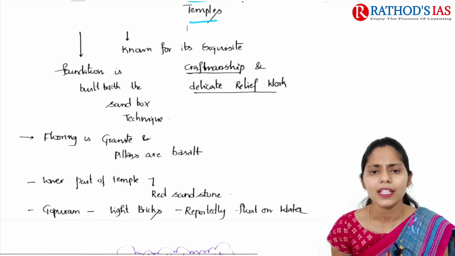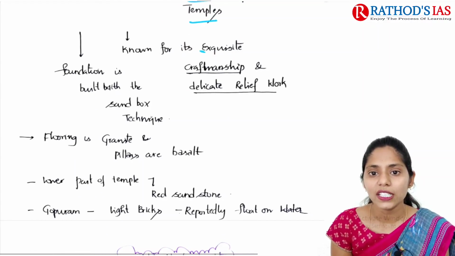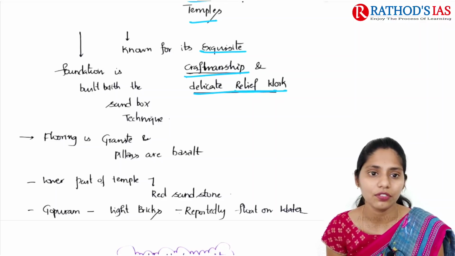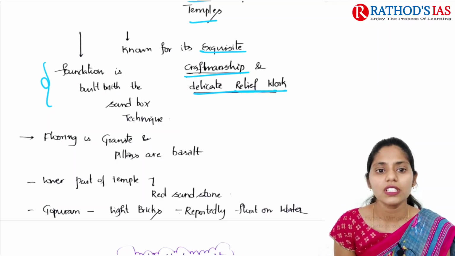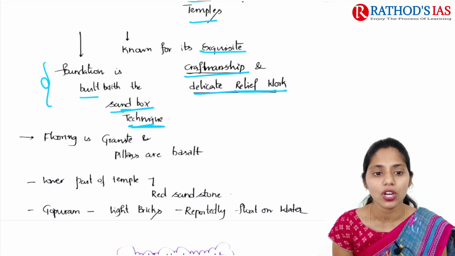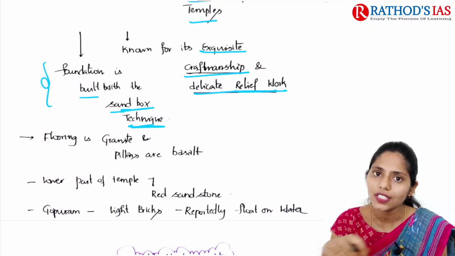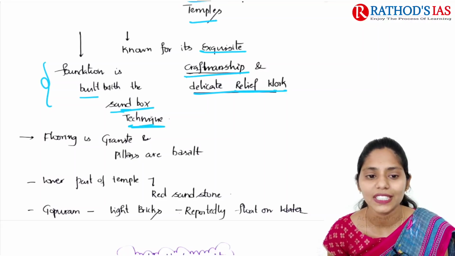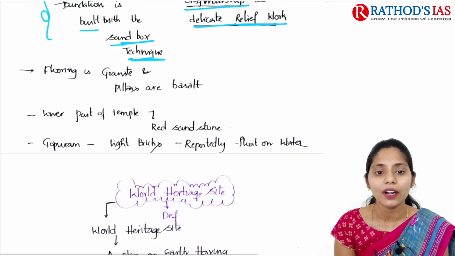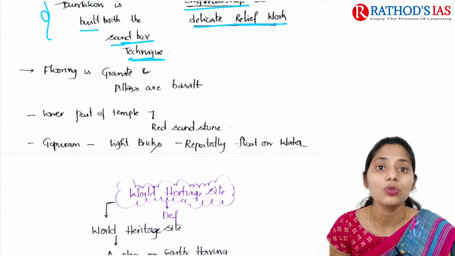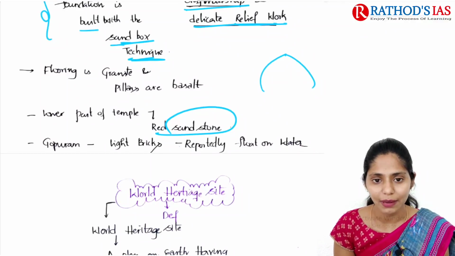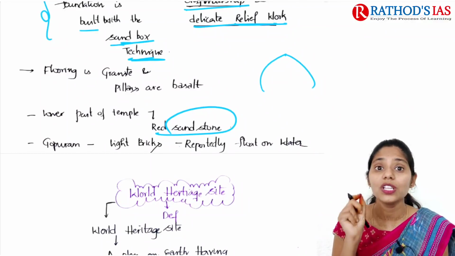And this Ramappa temple is well known for its exquisite craftsmanship and delicate relief work. The foundation is mainly built with the sandbox technique, the flooring of this temple is made of granite, the pillars are made of basalt, and even the lower part of the temple is built using red sandstone. And the Gopuram of this temple is built using light bricks.